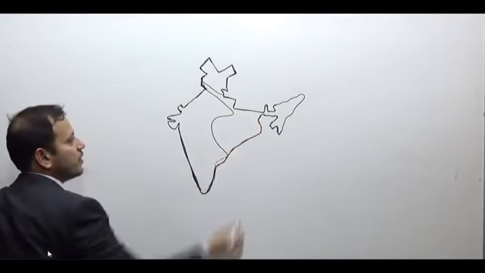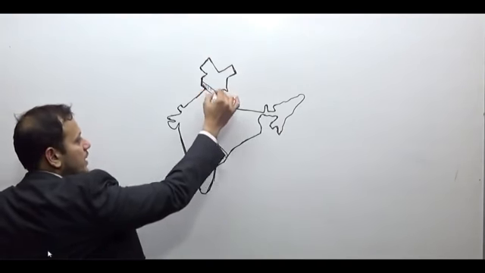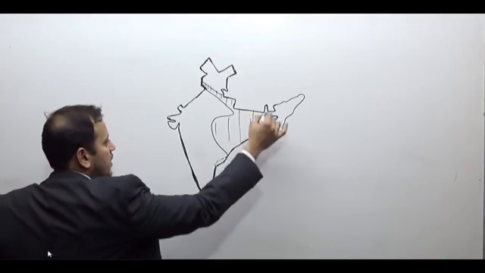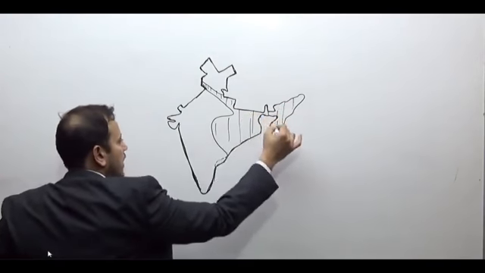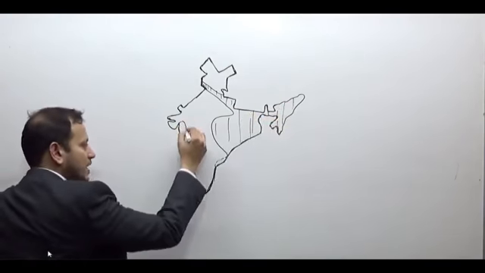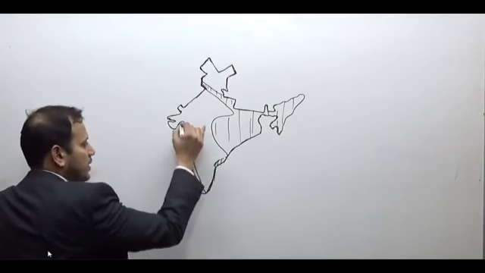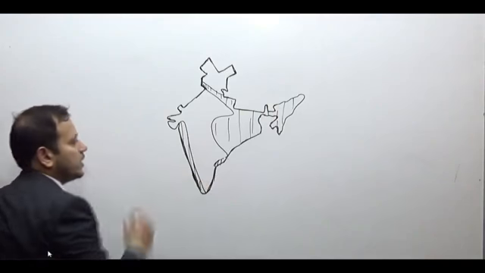This is the region of India which receives more than 100 centimeters of average annual rainfall. This entire region receives more than average annual rainfall. The second line is this line, which receives more than 100 centimeters of average annual rainfall.